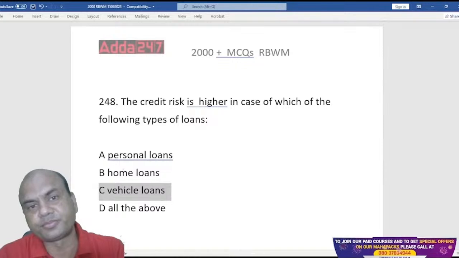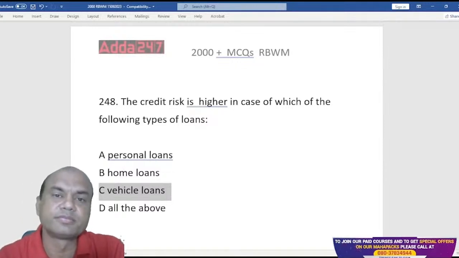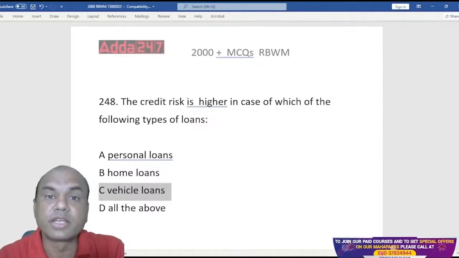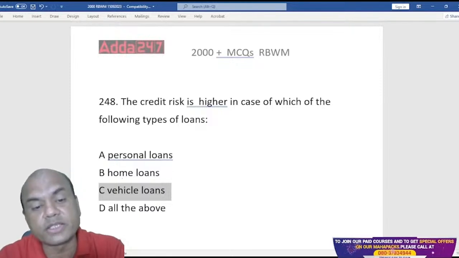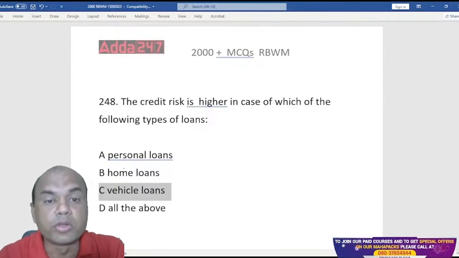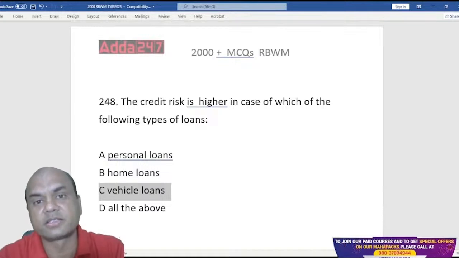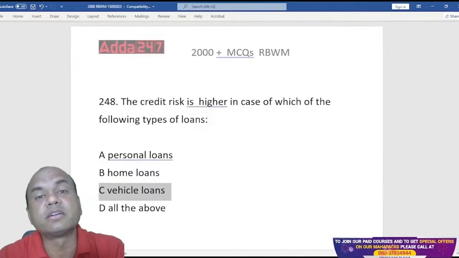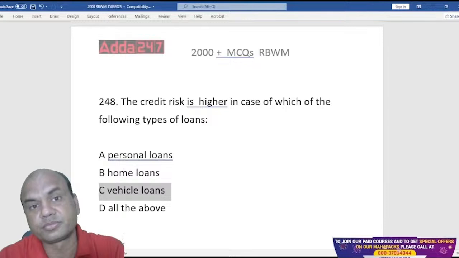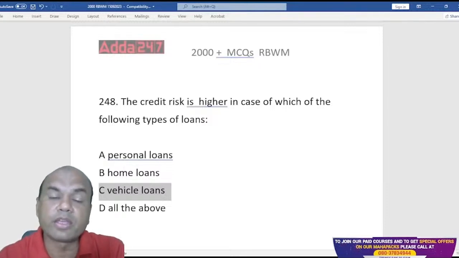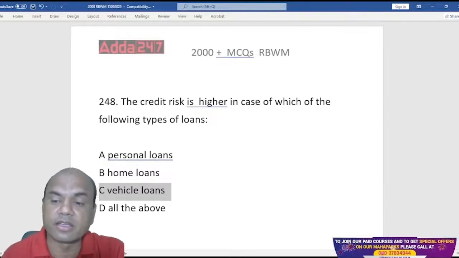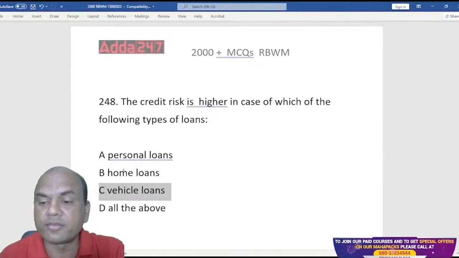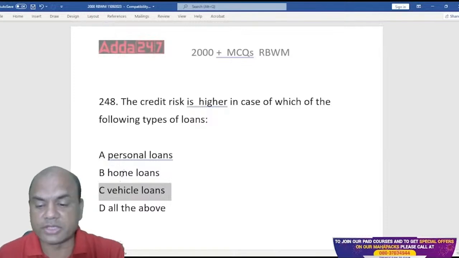It is hypothecated. Vehicle is always hypothecated. Home loans, home is always mortgaged. Gold loan, gold is always pledged. Then FDOD, FD is lien-marked. Got it? Chalo, let's move on.